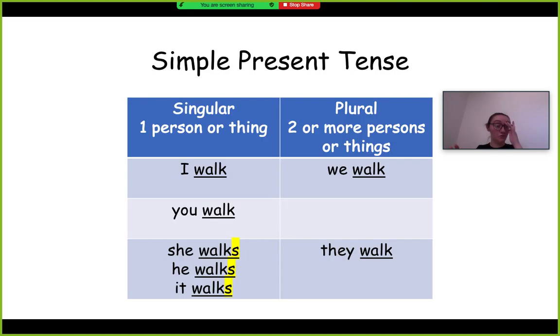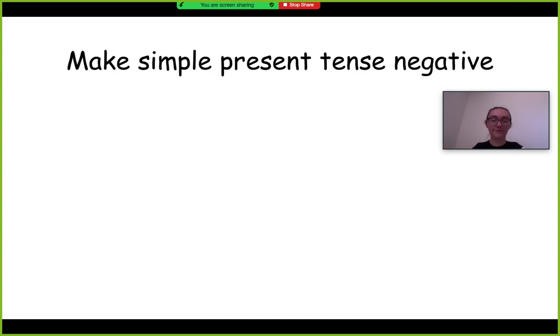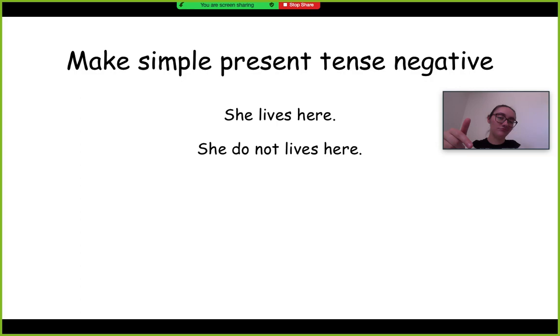Now, simple present tense, just to review, gets a little hard when you're trying to turn it into a negative. Remember how we had to do this fancy thing to the end of the verbs? We have to put an S at the end. She walks, he walks, it walks. Well, we have to do the same thing when it's a negative, but it's a little bit trickier than before. If you said she lives here, but you wanted to make it negative, you can't say she do not lives here. Even though it makes sense from what we just learned, English is weird and has rules that don't make it easy to learn.